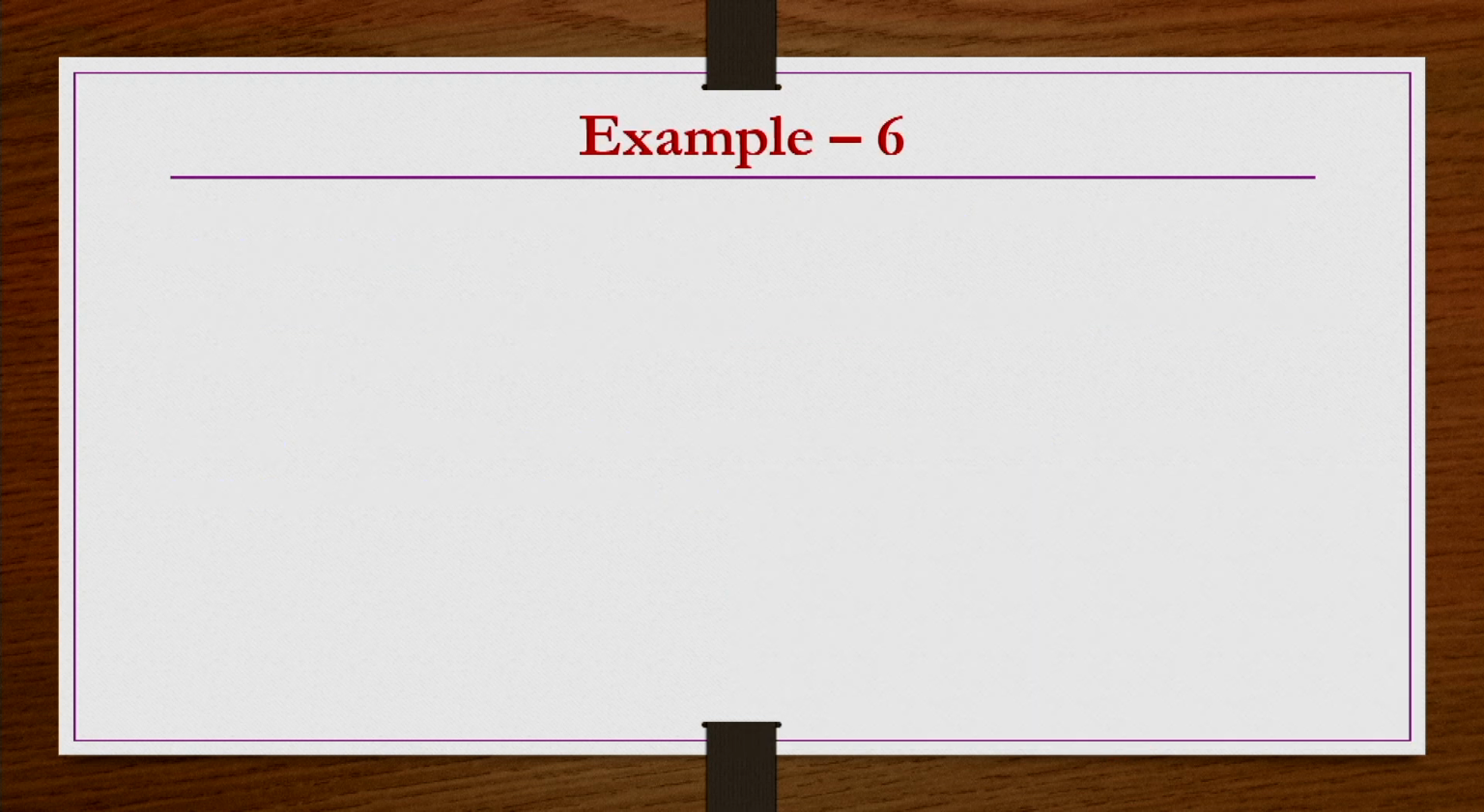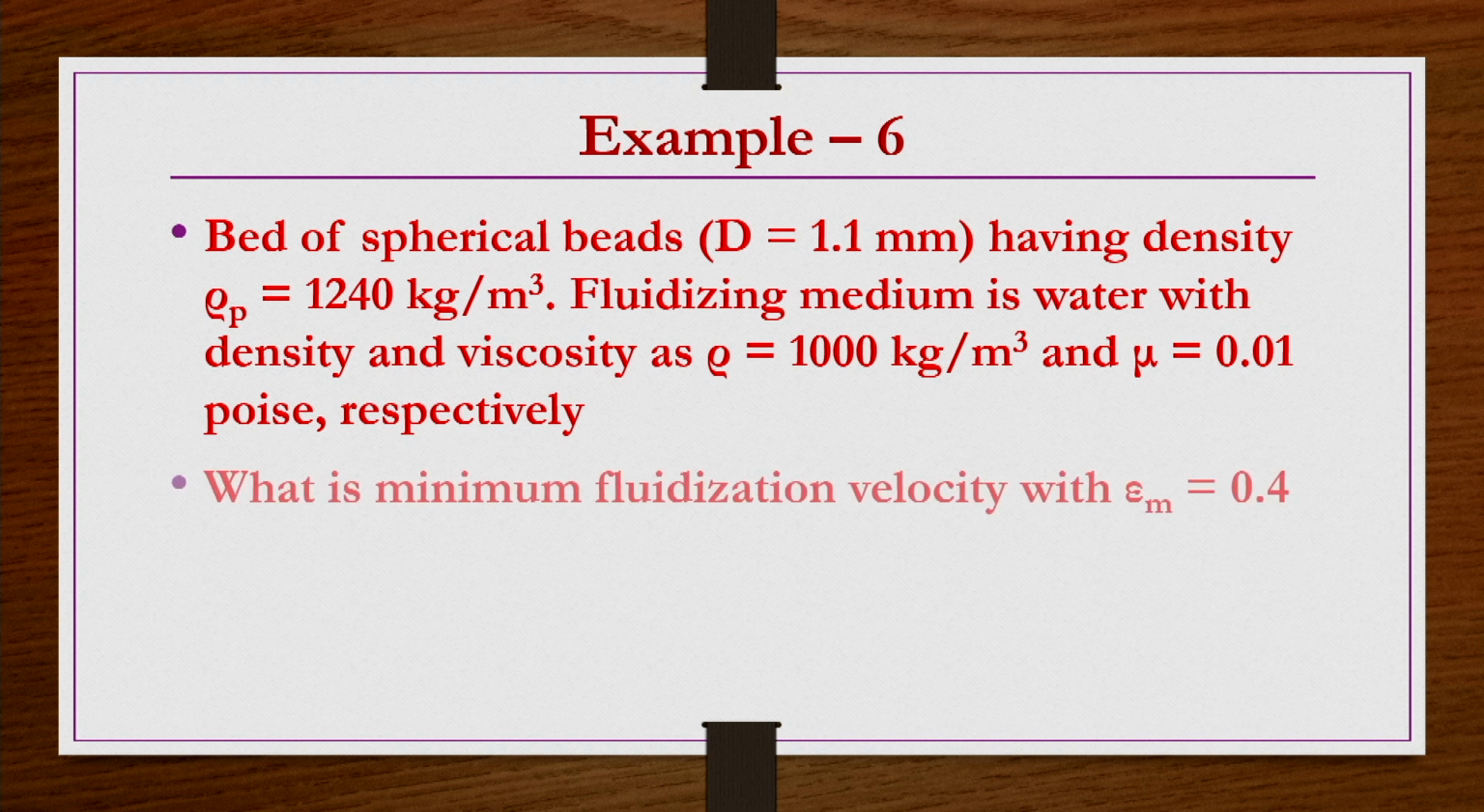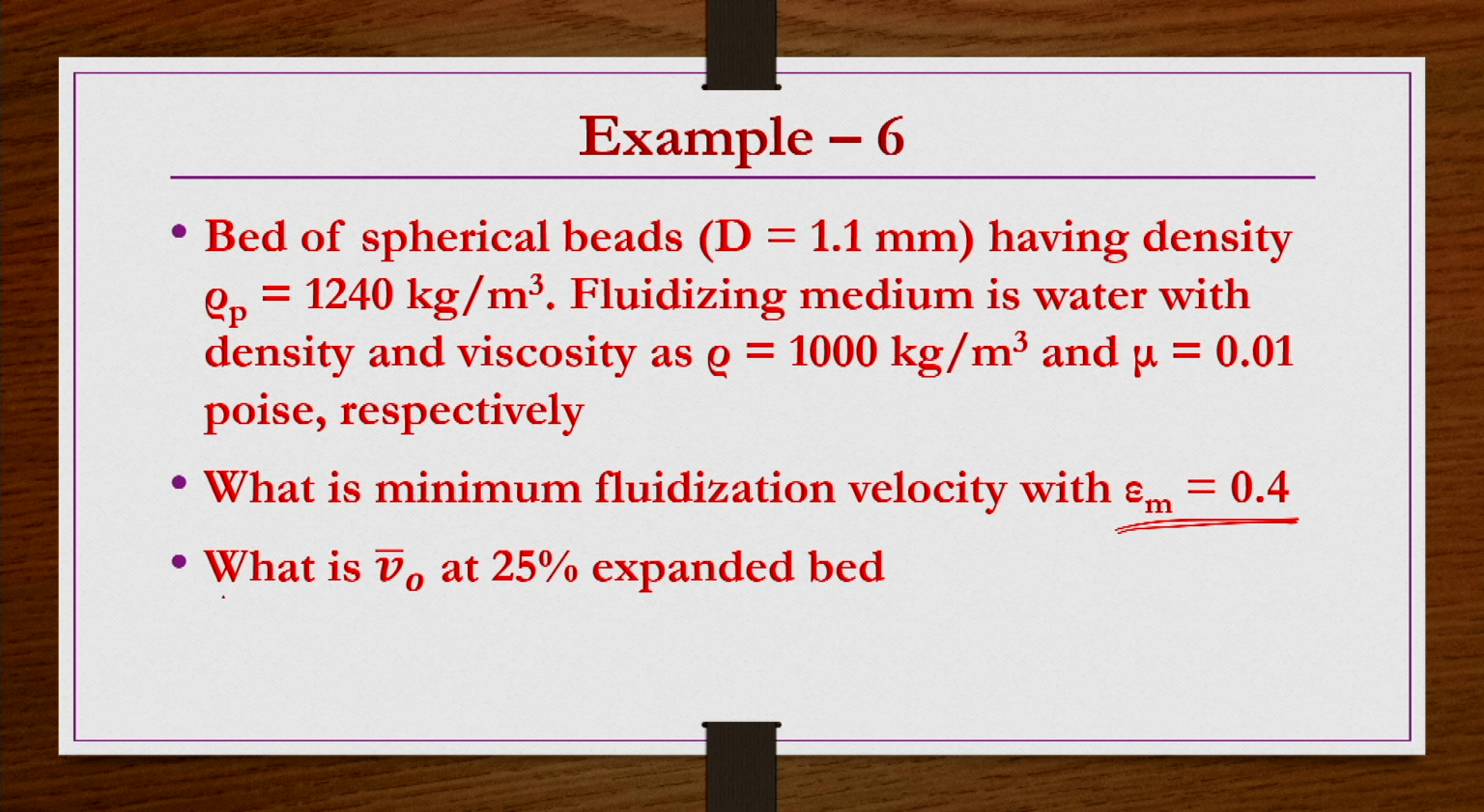So, how to calculate, we see an example here. A bed of spherical beads of diameter 1.1 mm having density rho_p equal to 1240 kg per meter cube. The fluidizing medium is water with density and viscosity of 1000 kg per meter cube and 0.01 poise respectively. What is the minimum fluidization velocity with epsilon_m equal to 0.4? Indeed, up to this part we have already calculated in one of the example problems, but here again we need to calculate because that is required for the next part of the problem.